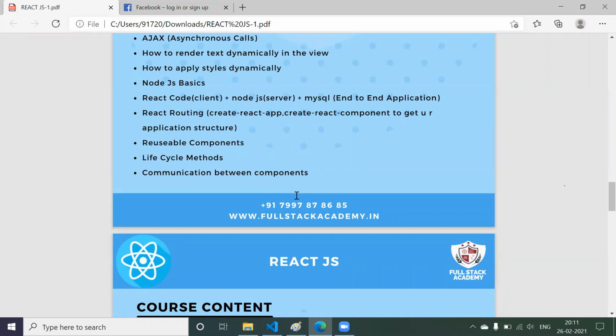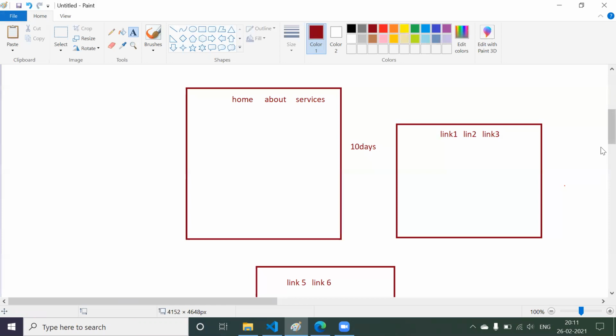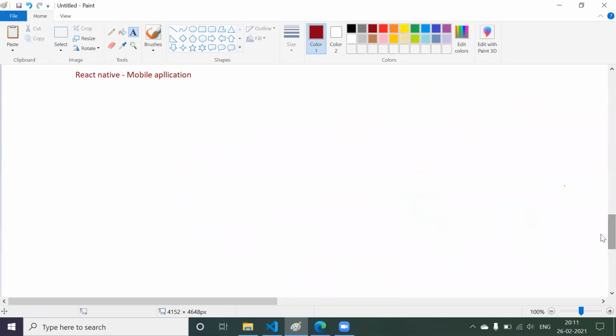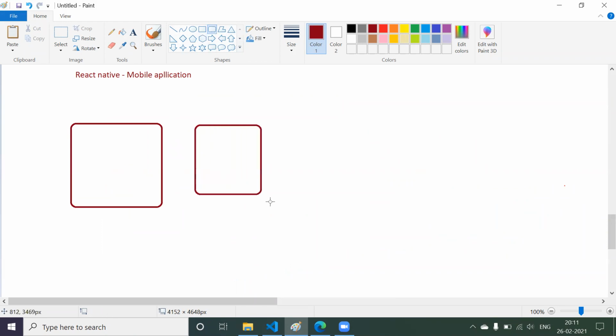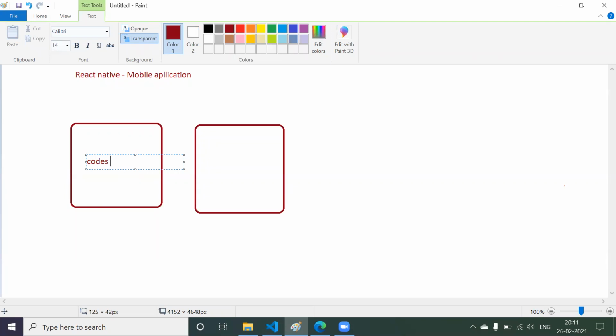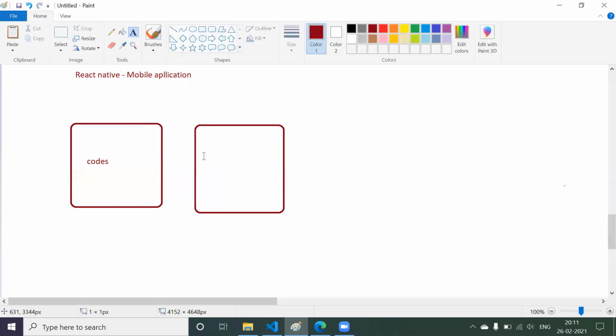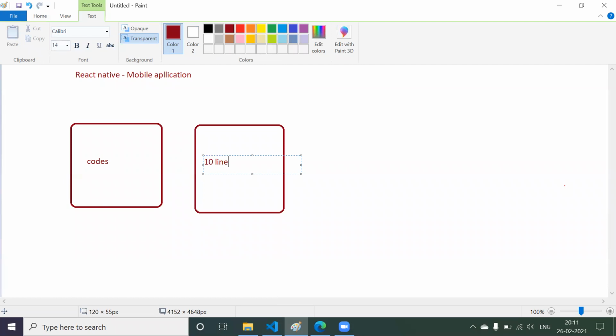And one more thing, in React, everything we are going to build in the form of components. Now, what are components? I want to give a basic idea of components. Components are nothing but a simple piece of code. Just consider this is one component and you have one more component. Here you are going to write some lines of code, like you might write some 5 lines of code. In the same way, here you might write some 10 lines of code.